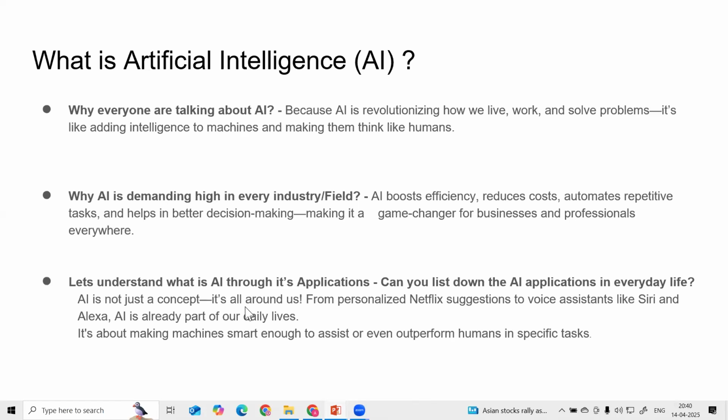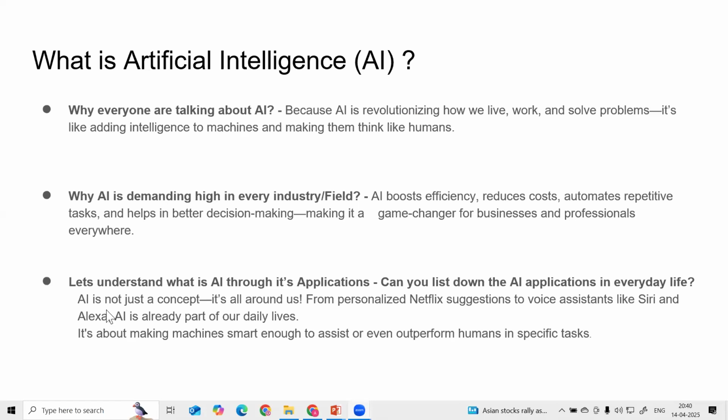Let me ask one question, guys. Can you list down some AI applications in everyday life? Just raise your hand and I will give you permission. You can ask your question, or you can answer this question. This is a sample question. I just want to understand how your understanding is. Anyone want to answer this question? Okay, no one.